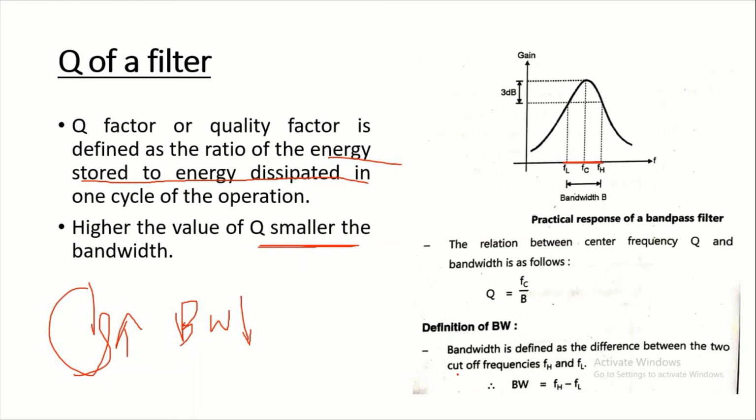The bandwidth is defined as the difference between the two cutoff frequencies FH and FL. So Q is equal to Fc upon bandwidth.